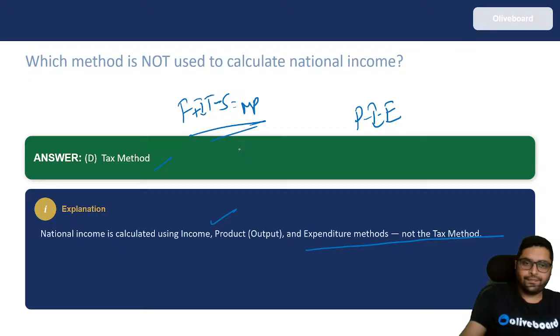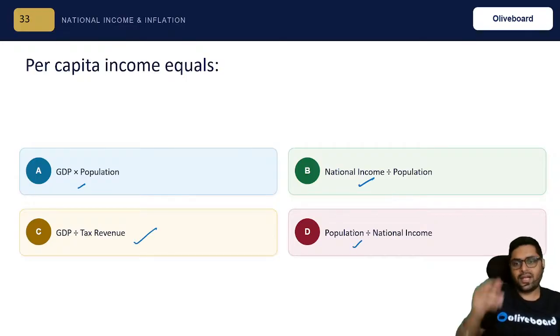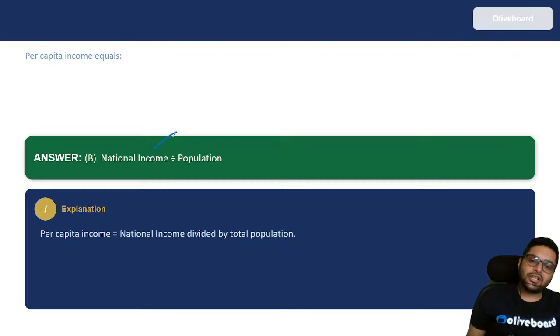Okay. Per capita income equals GDP into population, national income divided by population, GDP by tax revenue, or population by national income. So obviously it is national income divided by population. Total income by all the people, by all the people.